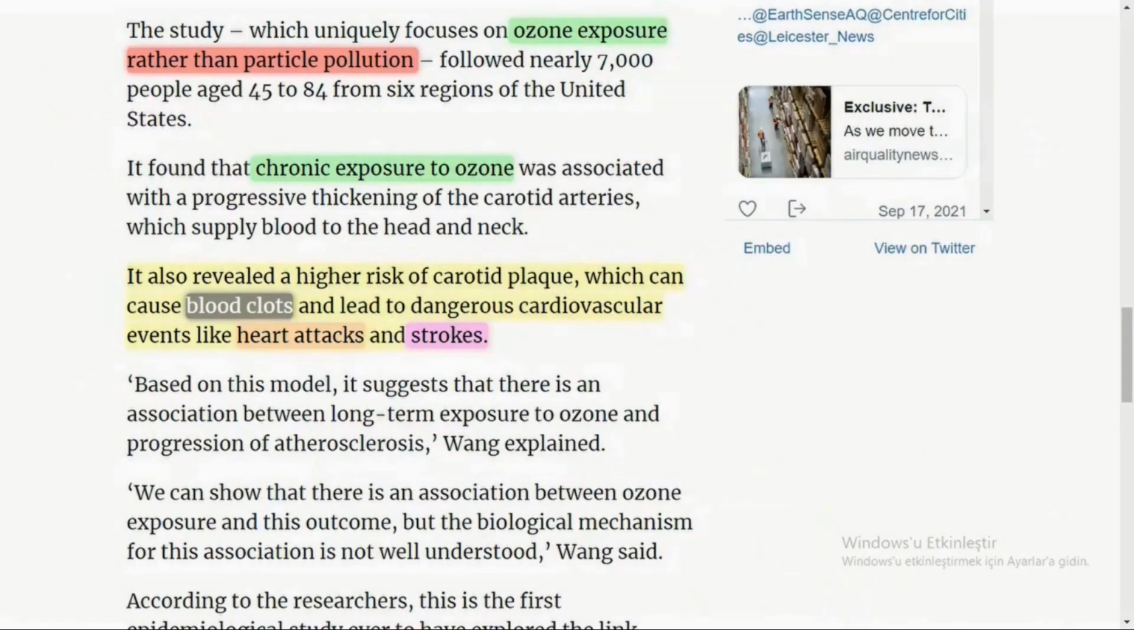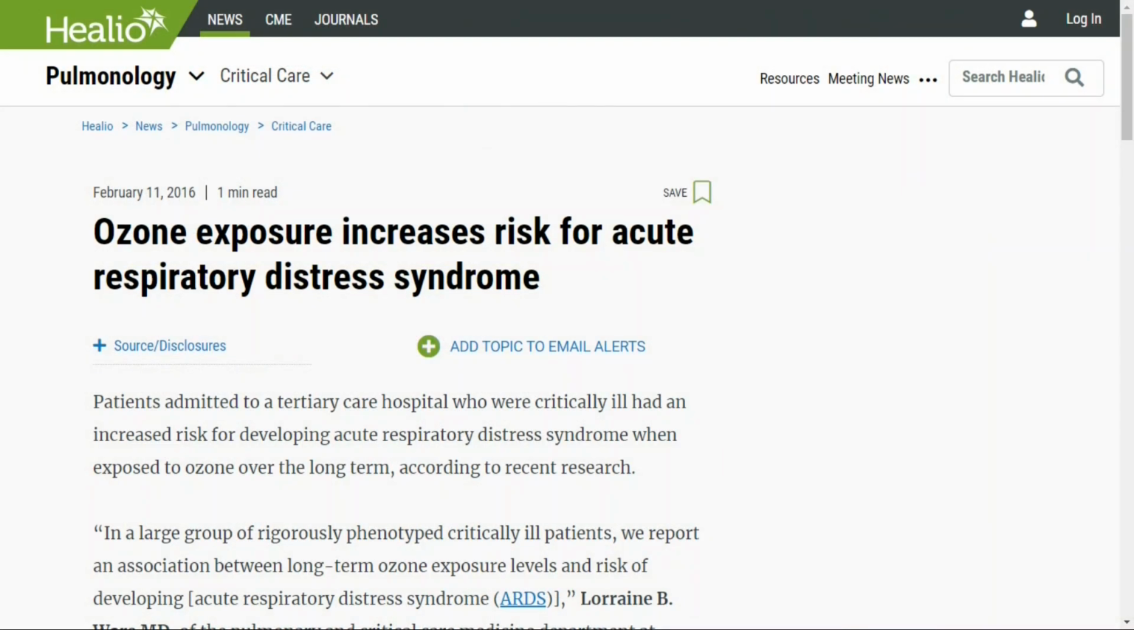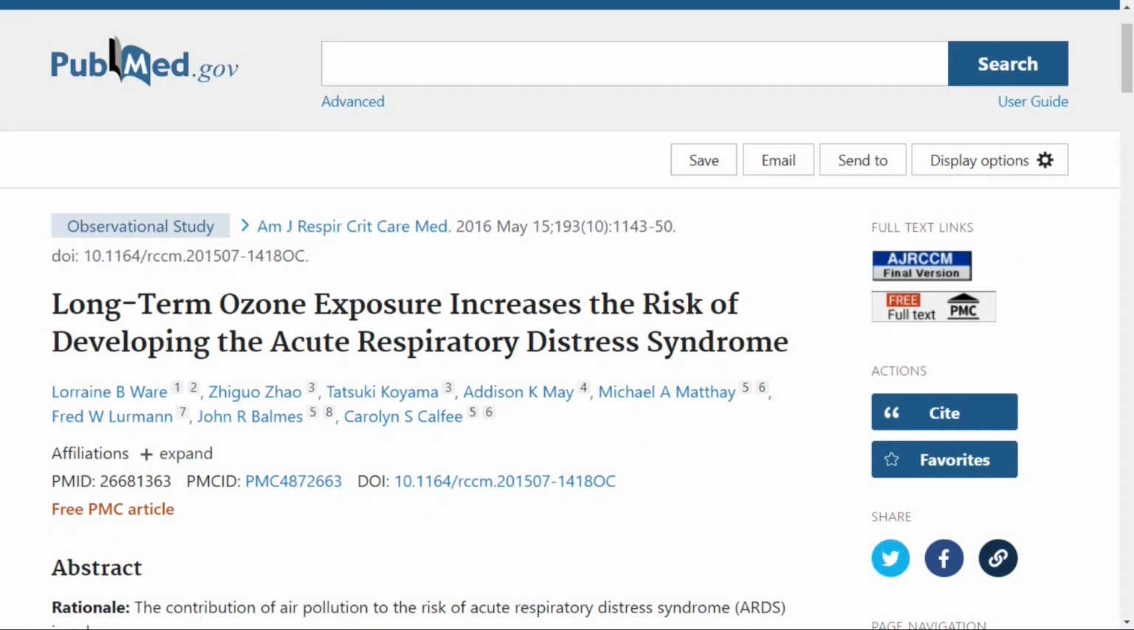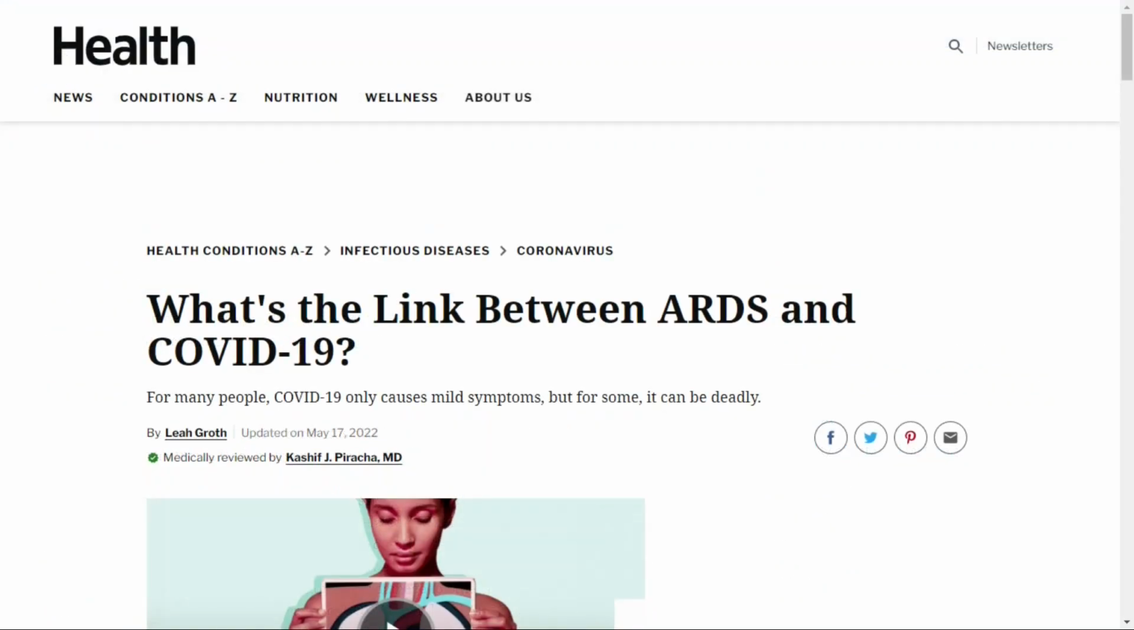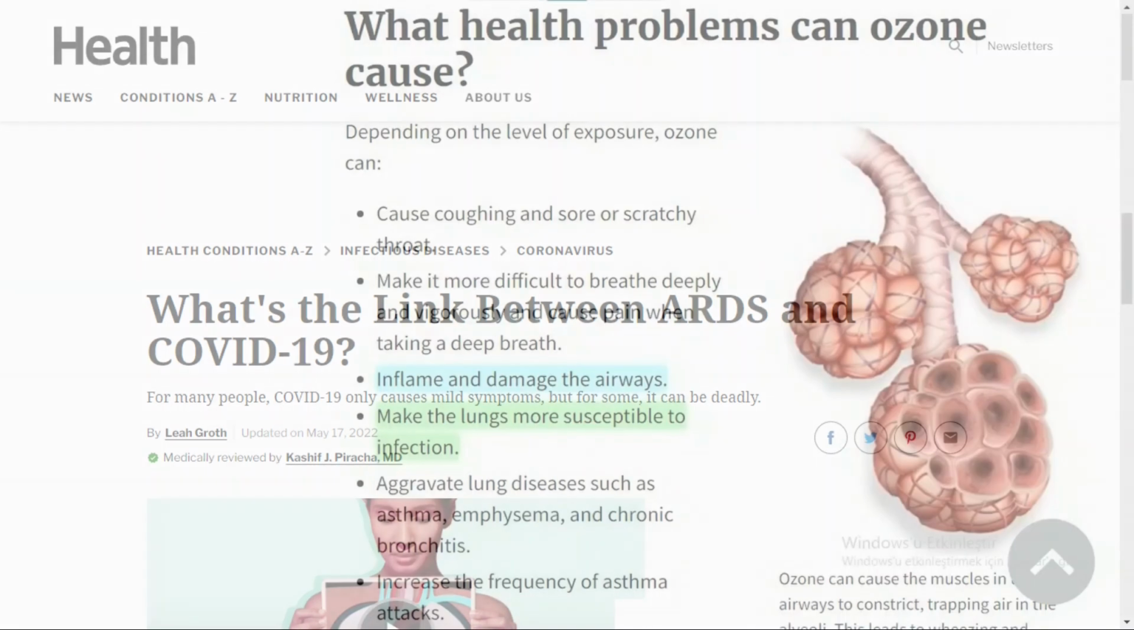So how is ozone exposure causing all of this? It has long been known that ozone exposure increases the risk of ARDS. ARDS stands for acute respiratory distress syndrome, which is a life-threatening condition where the lungs cannot provide the body's vital organs with enough oxygen. Mortality in ARDS is often driven by multiple organ system failure. It's known that septic shock and multi-organ failure is the most common cause of COVID-19 deaths.